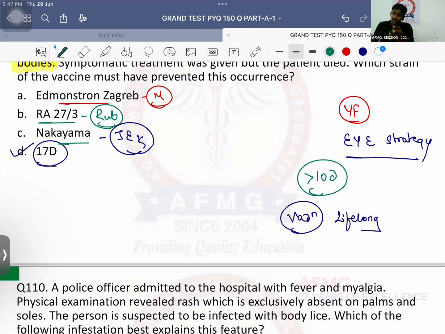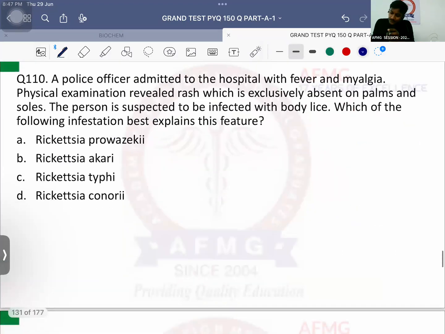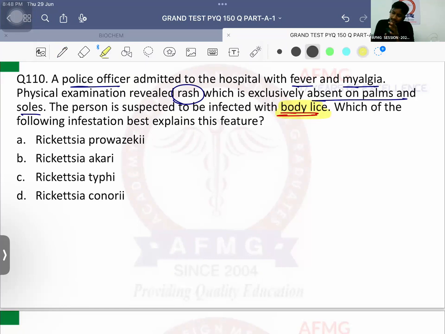Next is question number 110. A police officer admitted to the hospital with fever and myalgia. Myalgia is muscle pain. Physical examination revealed rash which is exclusively absent on palms and soles. The person is suspected to be infected with body lice. Lice. Which of the following infestation best explains this feature?